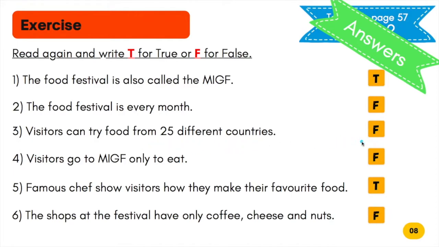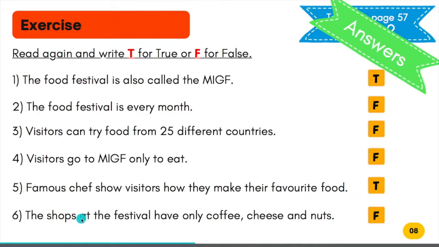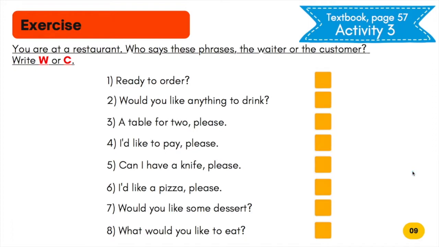F. False. Number 4. Visitors go to MIGF only to eat. F. False. Number 5. Famous chefs show visitors how they make their favorite food. T. True. And the last one, the shops at the festival have only coffee, cheese, and nuts. F. False. Please compare your answers with mine. Our next exercise. Look at the textbook, page 57, Activity 3.